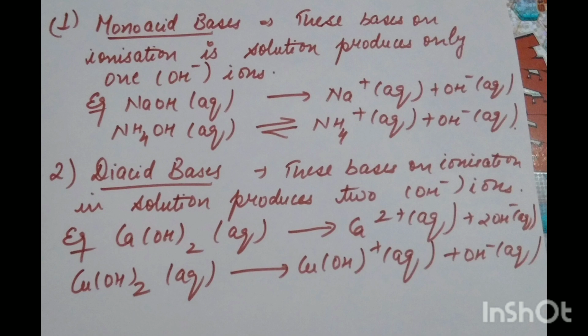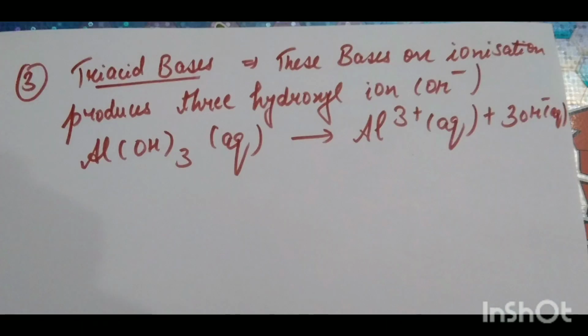Second is diacid bases. Diacid bases are those bases which on ionization produce two OH negative ions. For example, calcium hydroxide, copper hydroxide. They are going to liberate two OH negative ions, or hydroxyl ions. Similarly, triacid bases are those bases which are going to produce three hydroxyl ions on their ionization. For example, aluminium hydroxide, it is going to give you aluminium ion, that is Al3 positive, along with 3 hydroxide ions, that is 3 OH negative ions.